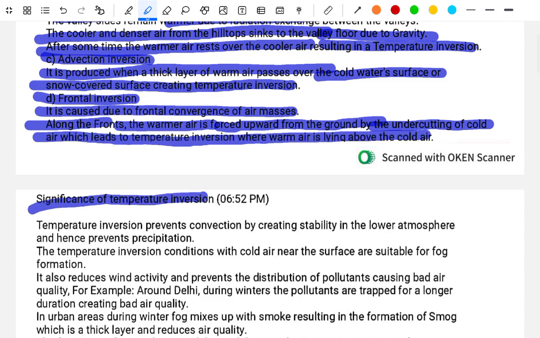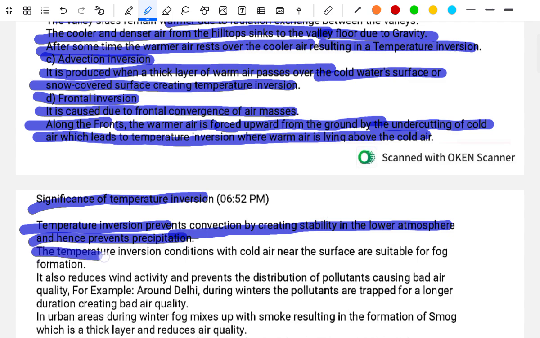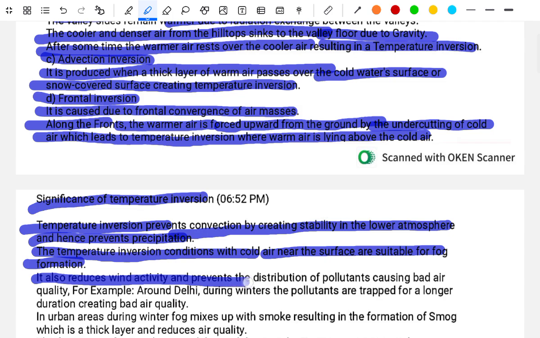Significance of temperature inversion. Temperature inversion prevents convection by creating stability of the lower atmosphere, and hence prevents precipitation. The temperature inversion condition with cold air near the surface is suitable for fog formation. It also reduces wind activity and prevents the dispersion of pollutants, causing bad air quality.